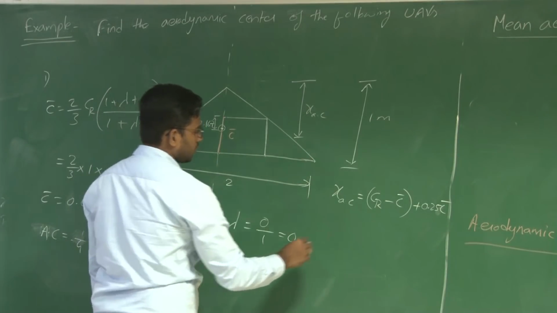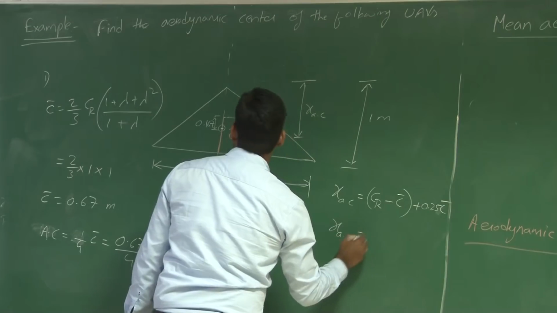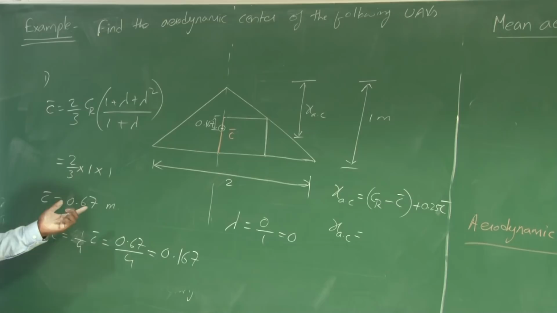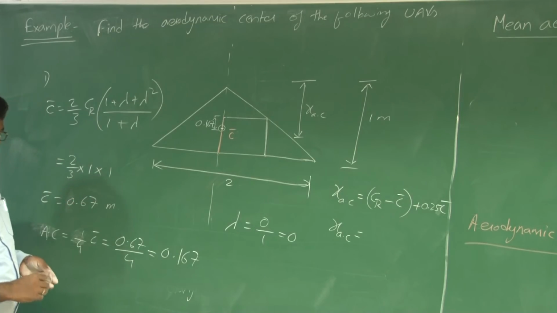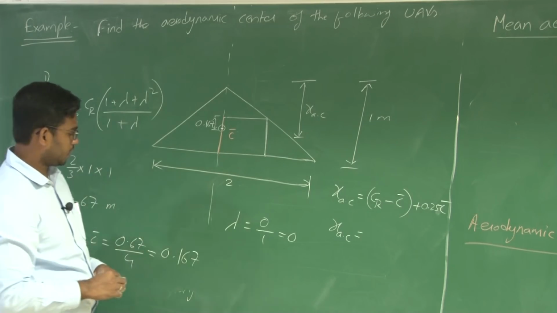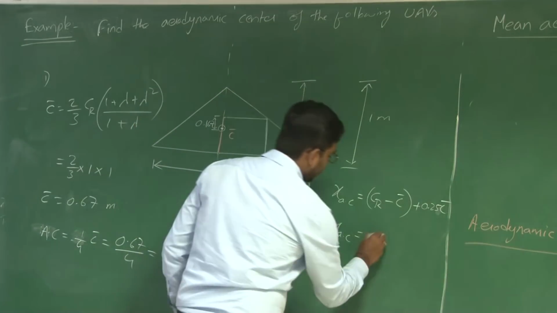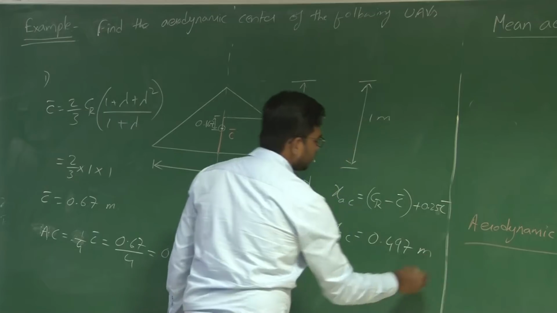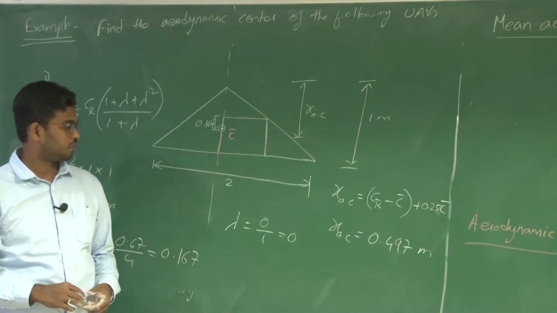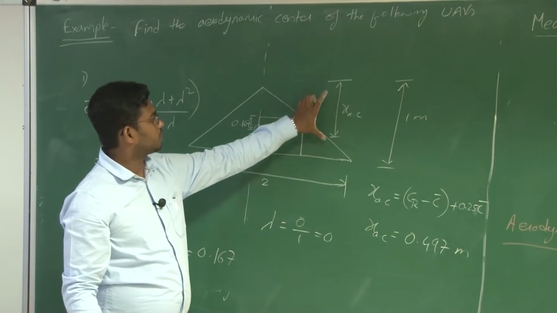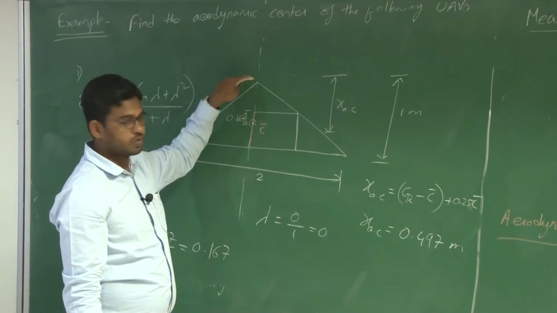So what you get here is, from 1 meter minus 0.67, it is 33 centimeters plus 16 centimeters, 49.7 centimeters or approximately 0.5 meters. So the aerodynamic center lies at a distance of 0.5 meters from the nose of this delta wing.